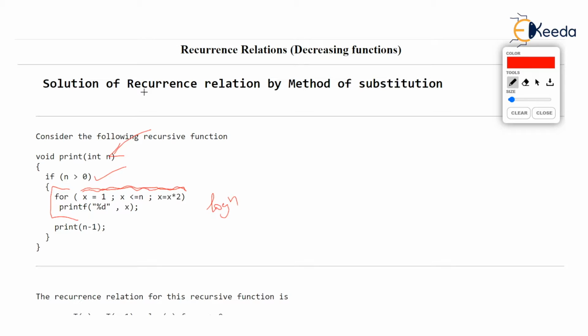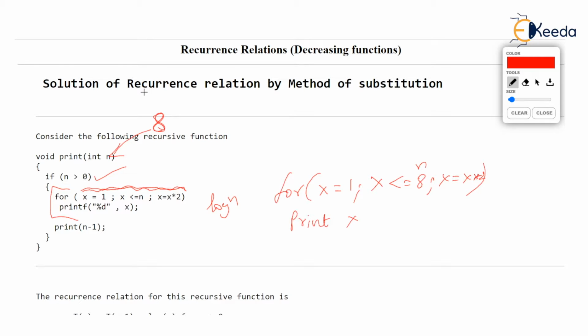Just as an example, just bear with me. I know you have already studied this, but suppose the parameter n is 8. Then this for loop is going to run as for x is equal to 1, x less than or equal to 8, that is n, and x becomes x into 2. And each time we are printing x in the for loop.